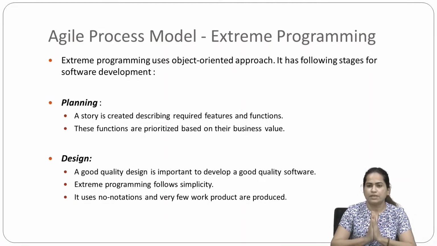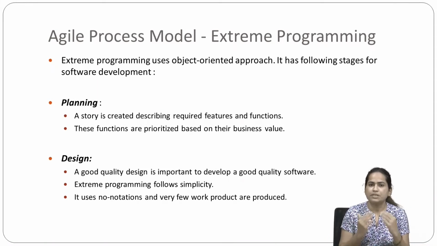When we are using extreme programming, the persons are creating a story which will describe the required features and functions, in which the functionalities are given some priority. The priority is given to the functionality or features based on the business value. Whatever business value they have, based on it the priority is decided. So that is what we have in planning.